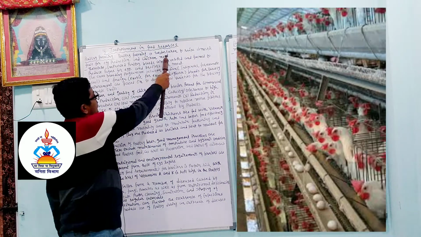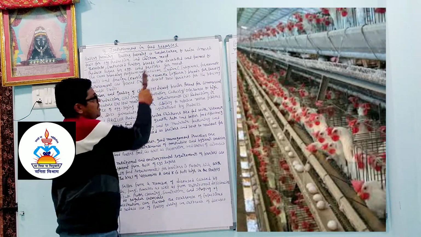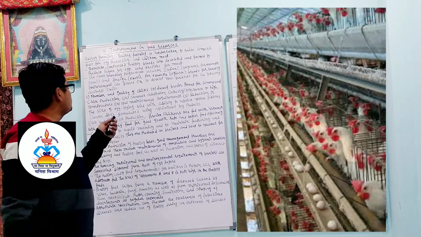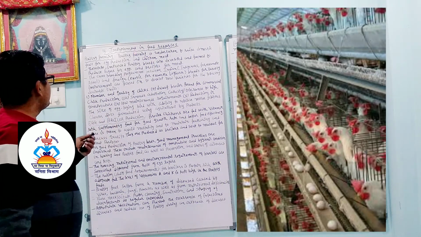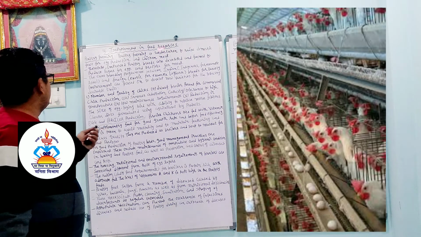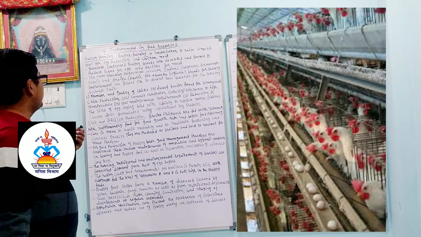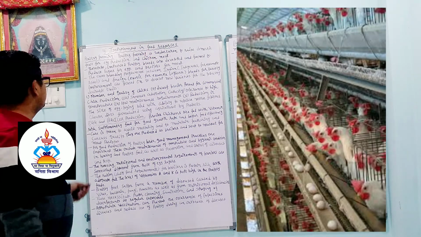Poultry farming is undertaken to raise domestic fowl for egg production and chicken meat. So what is the purpose of poultry farming? Poultry farming is undertaken to raise domestic fowl for egg production and chicken meat. This is the main important point: poultry farming is done for egg production and for chicken meat.